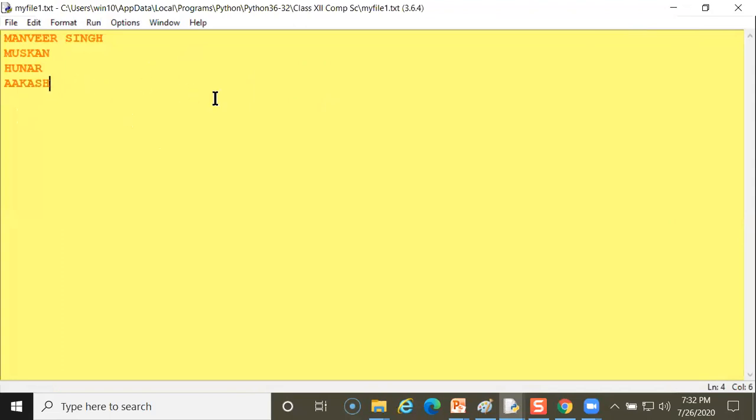Otherwise, what happens in one file, it will create and directly you can view it in a readable mode. I have not given any readable mode, that's why I am opening with the text file. With a text file, you can view your data in a notepad or wordpad. Notepad you can open directly, and in a notepad or wordpad you can open that file and view the records.